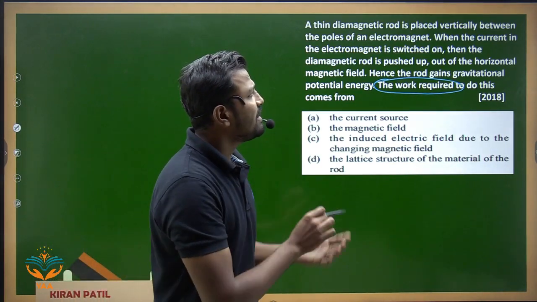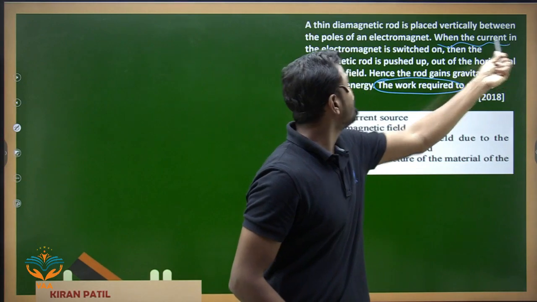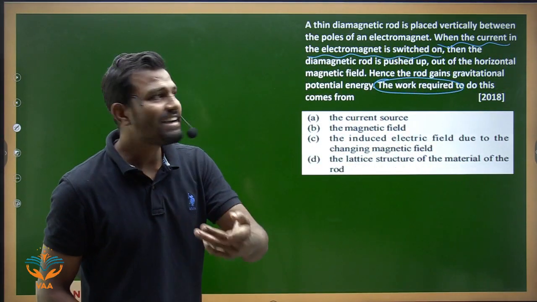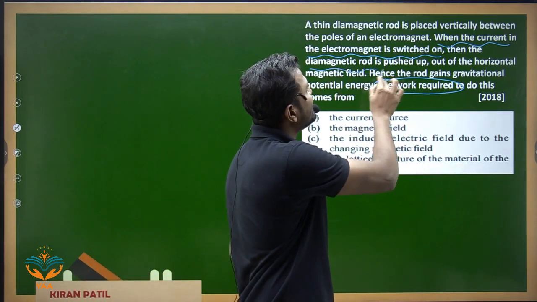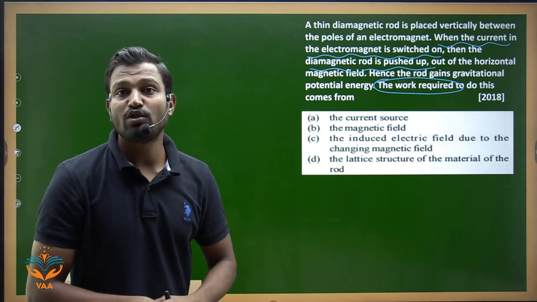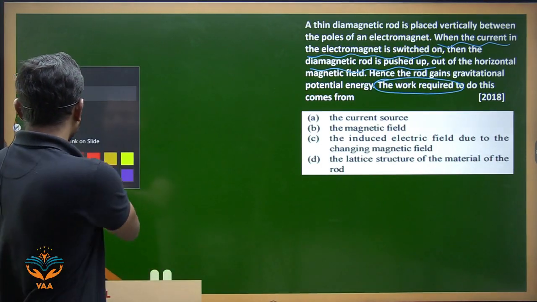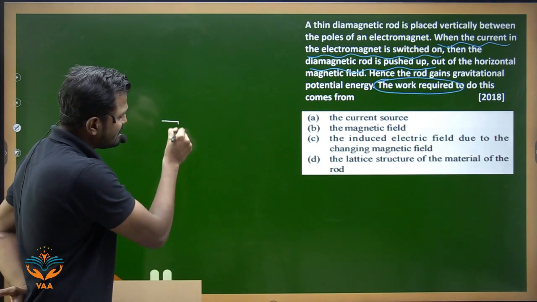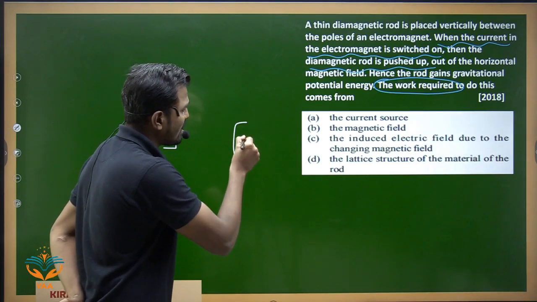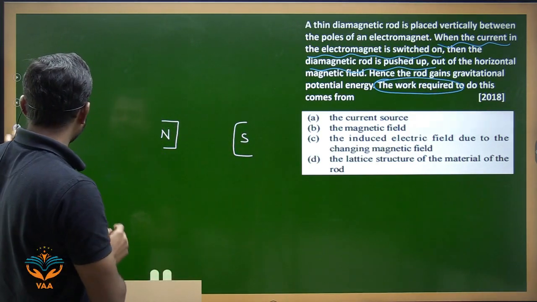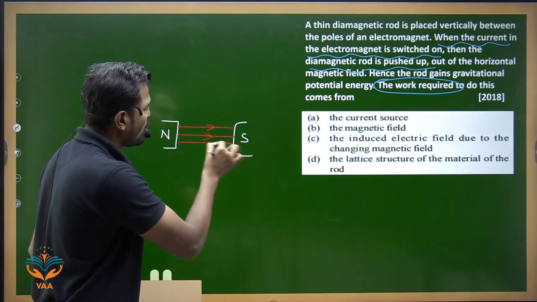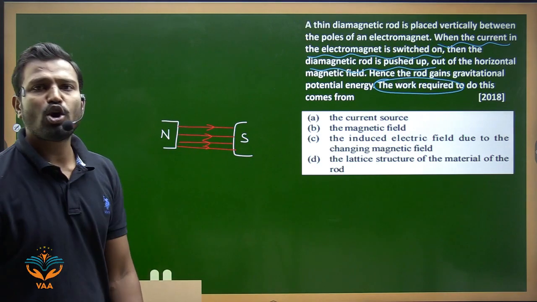What is the question? When the current in the electromagnet is switched on, then the diamagnetic rod is pushed up. Fine. Now we have to understand what the property of a diamagnetic substance is. Okay, so let us see one simple structure. If I consider an electromagnet, this is the north pole of the electromagnet, this is the south pole of the electromagnet. We understand that this will be giving me a magnetic field from north to south.